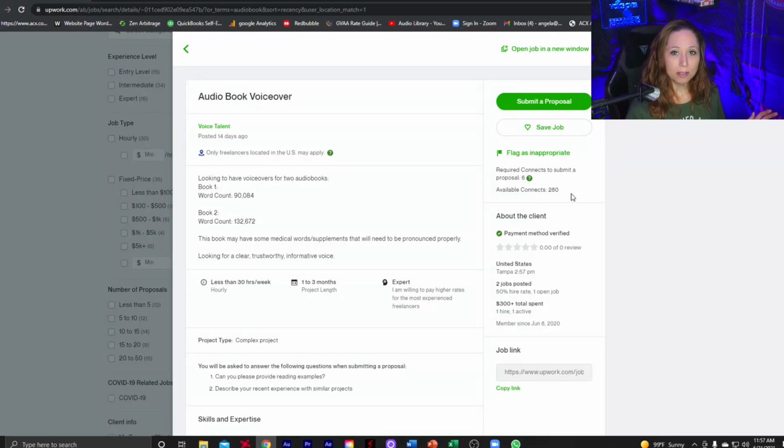But if you go with, I'm not sure what it's called, I think Pro, it's where you have to pay the $14, $15 a month to get new connects each month automatically put into your account. There are some other benefits too, but that's what I have. So that is why I have 280 connects to spend at the moment. So if I wanted to submit a proposal to this job, it would cost me 6 of those 280 connects.